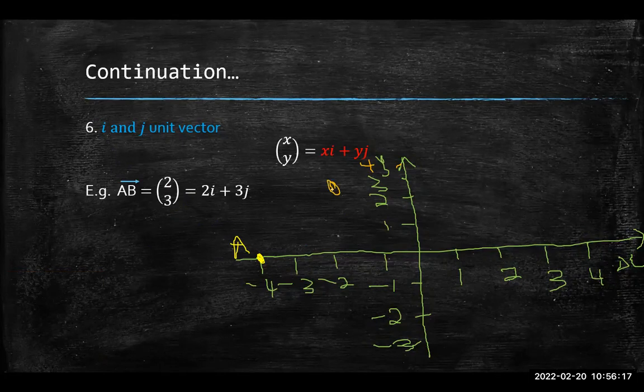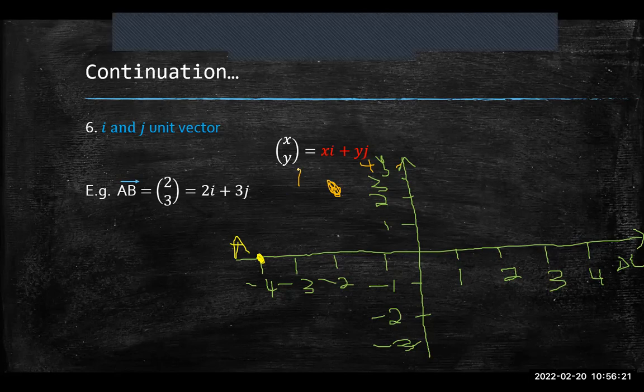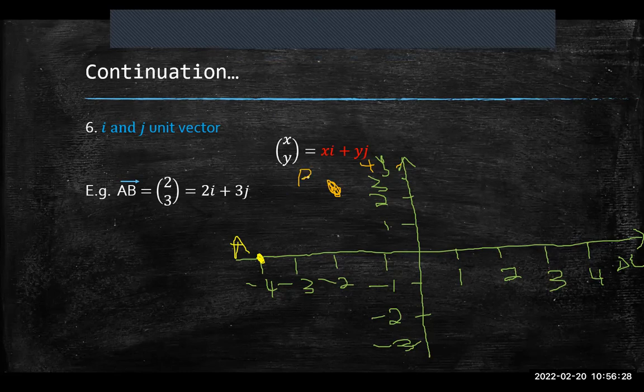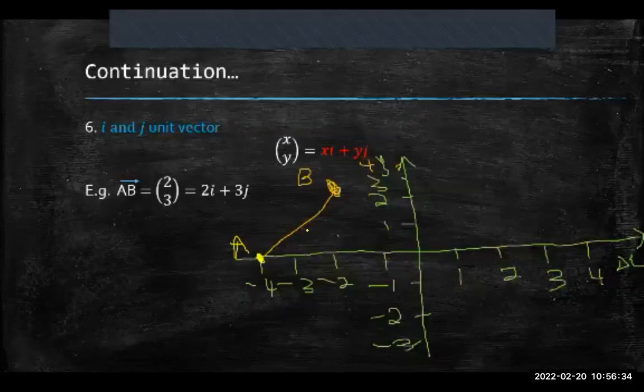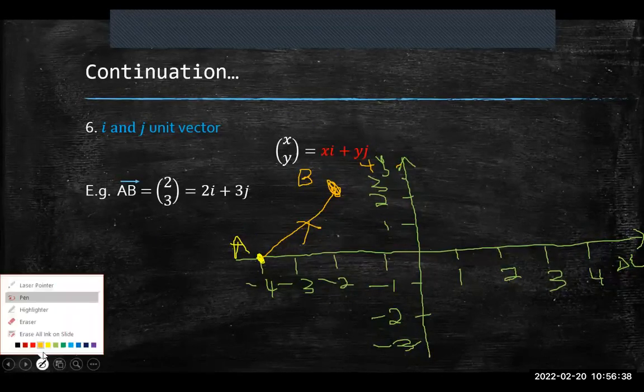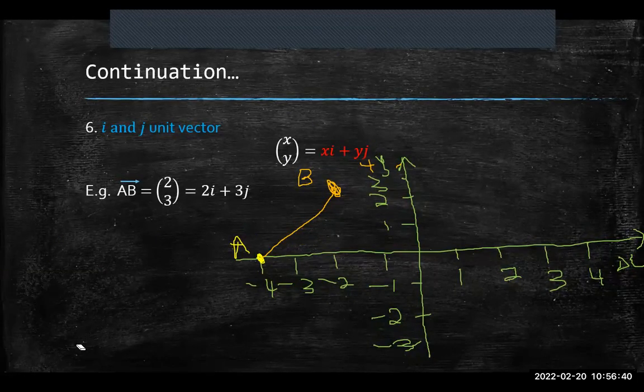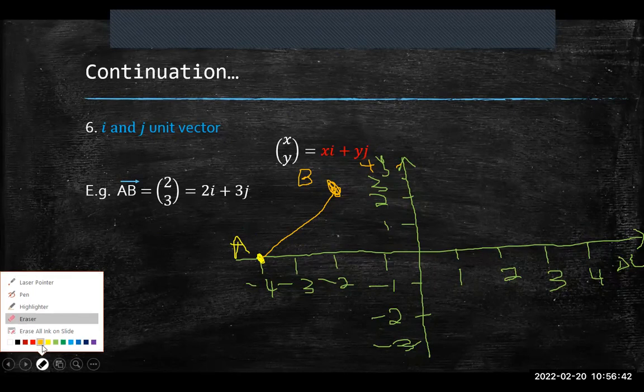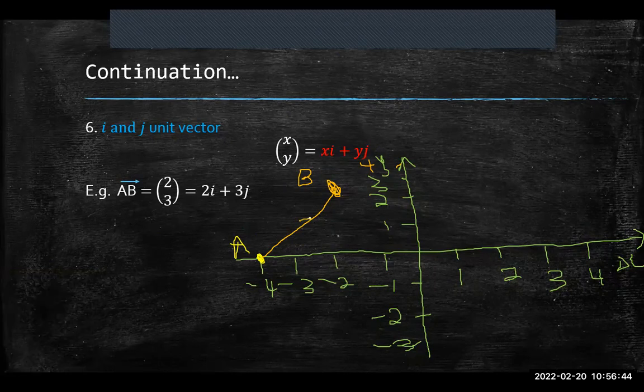And therefore this point right here is going to be my point B. Draw your lines connecting the two. Remember to put your arrow to indicate the direction. Do you understand that?